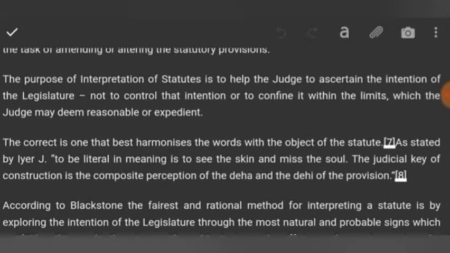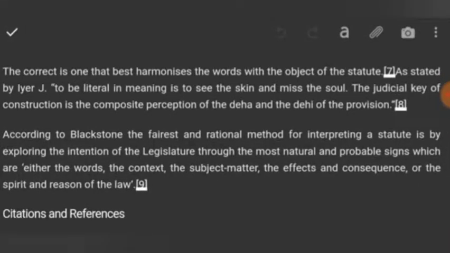They cannot control the legislature's intentions. They cannot do whatever they want, or confine it within the limits which the judge may deem reasonable or expedient. The correct construction is one that best harmonizes the words with the object of the statute. As stated by the justice, to be literal in meaning is to see the skin, the outward form, and miss the soul. The judicial key of construction is the composite perception of the deha and the dehi of the provisions.